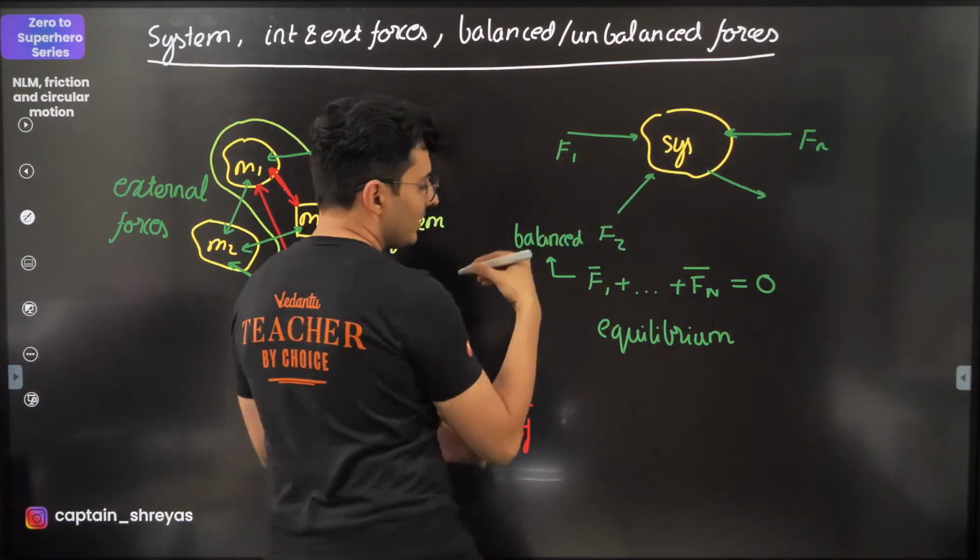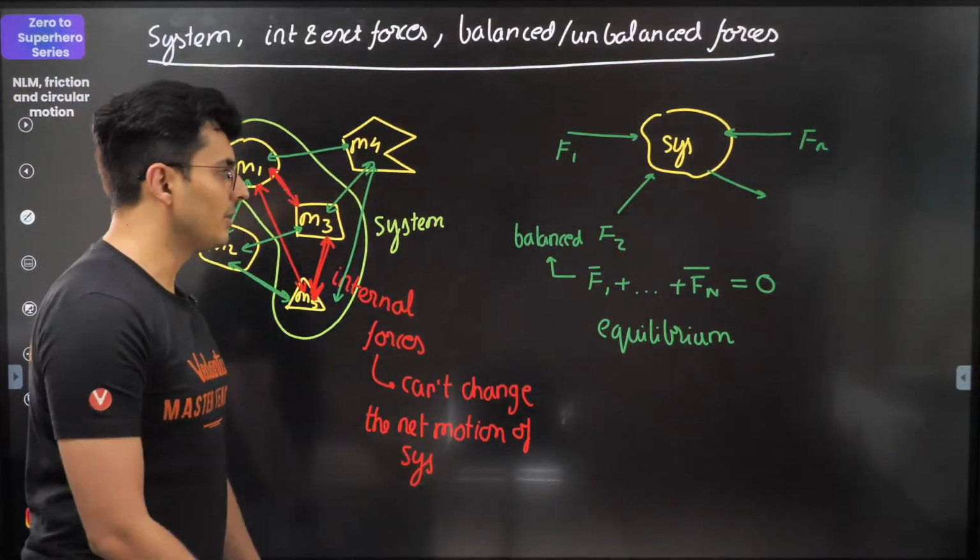If they do not cancel each other, they are obviously unbalanced forces.